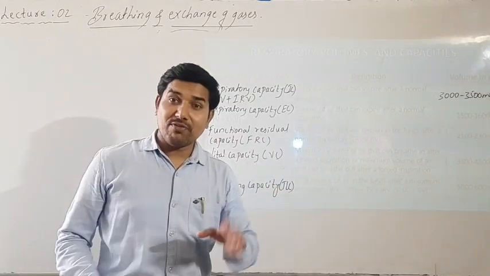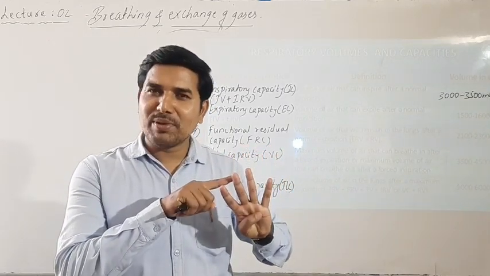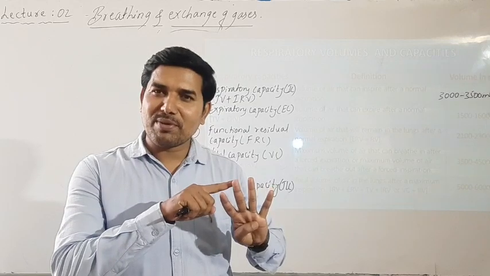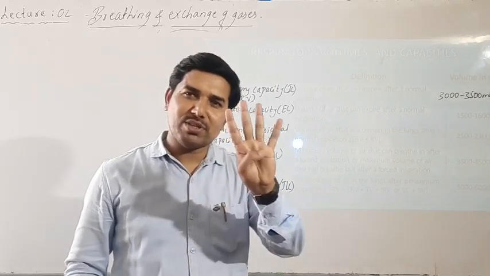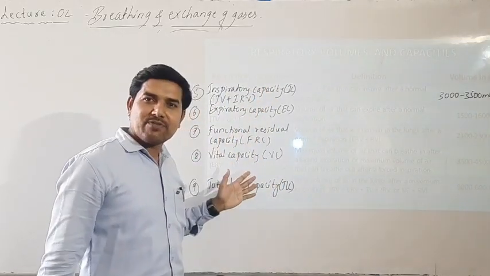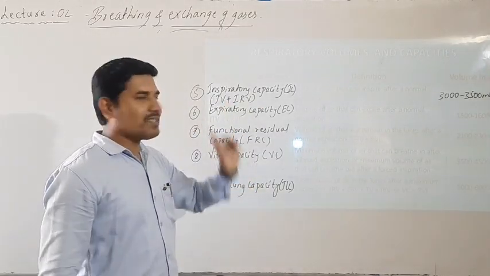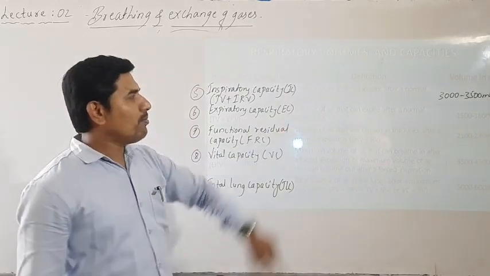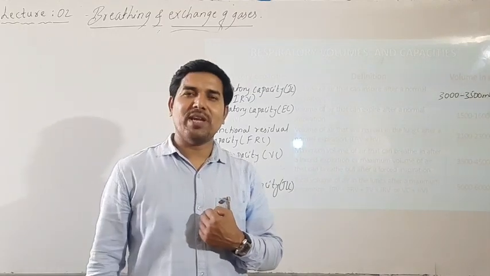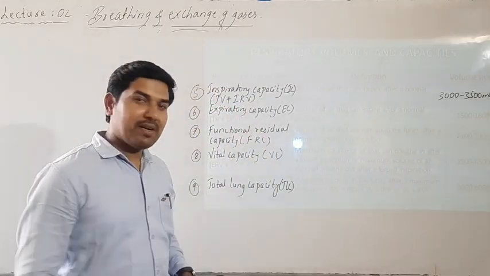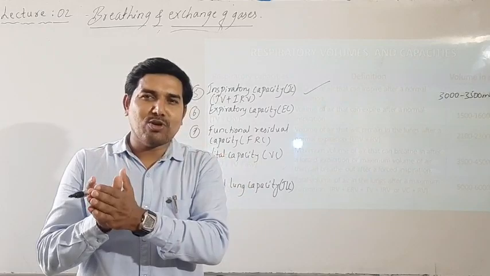Okay, now the next part is only addition. We are adding, because the first 4 volumes are important, as I have told you. First one is tidal volume, then inspiratory reserve volume, expiratory reserve volume, and RV. So these 4 are most important. Based on these 4 only, the rest of the next 5 will run. So IC is given by TV plus IRV. That means the volume of air that can be inspired after normal expiration is said to be IC. And remember, this definition will be asked, and you have to identify what type of respiratory volume it is.